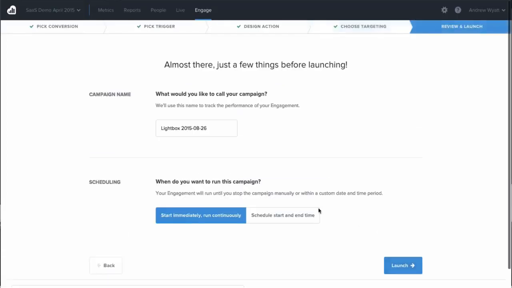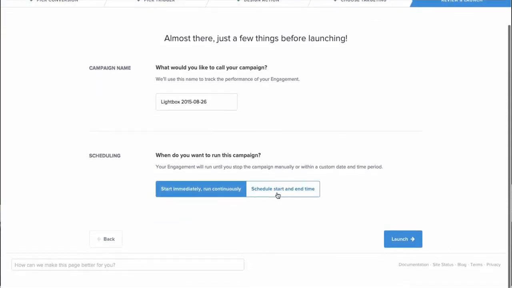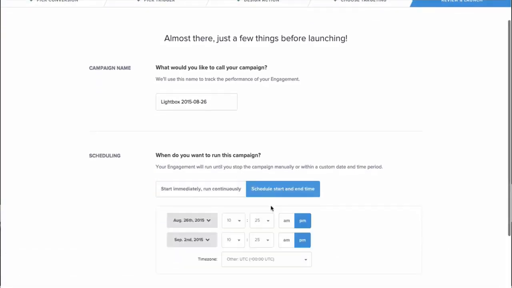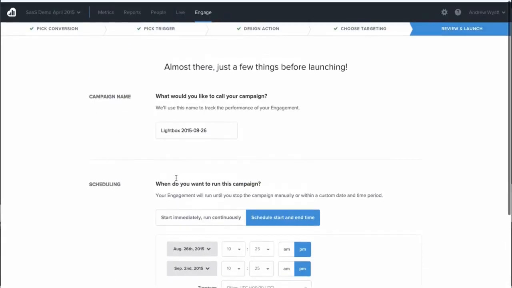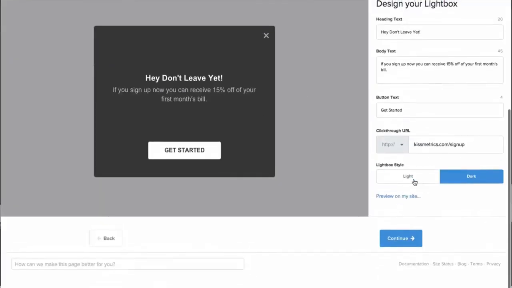You can rename this campaign, choose something custom, and then choose to either run this campaign continuously or schedule when this campaign is going to run. If you want to run it for 2 weeks, 4 weeks, a few days, it just depends on what you want to do. So when this is all said and done, this engagement is actually going to show up.